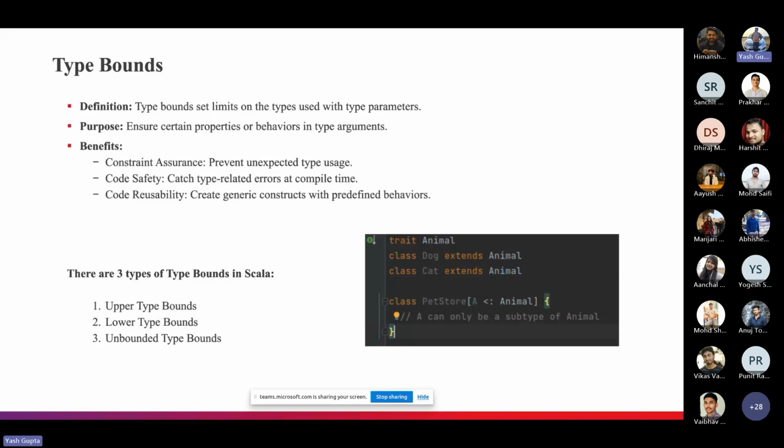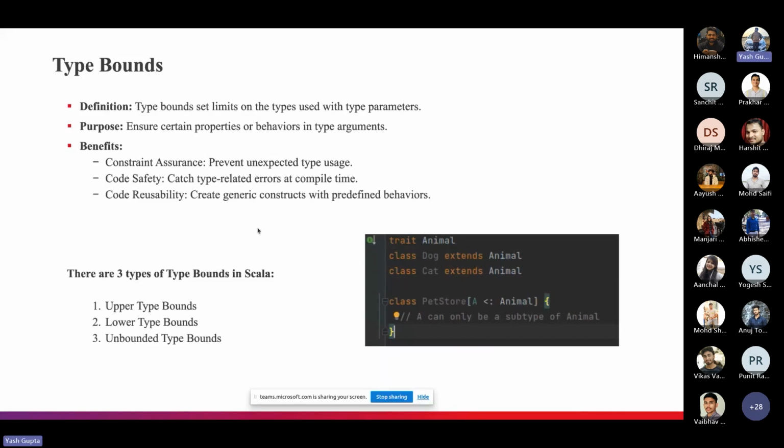The runtime error is far away. First, I will get the compile time error, and I will not be allowed to declare a spoon class object because we have this constraint that the type should be a subtype of the animal class. If there is a class that extends animal, then we can simply create the object for it, right?